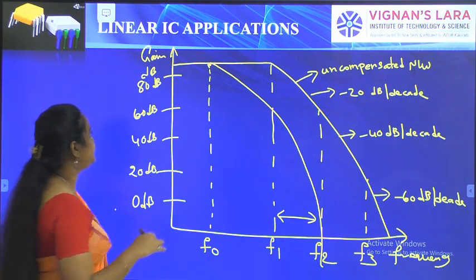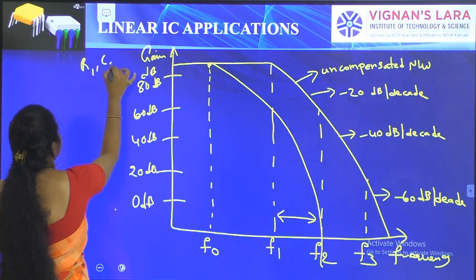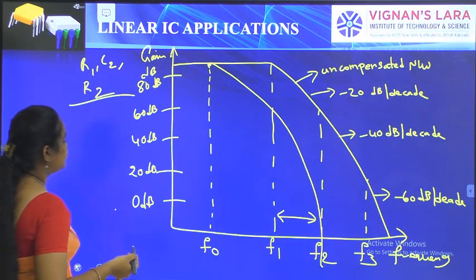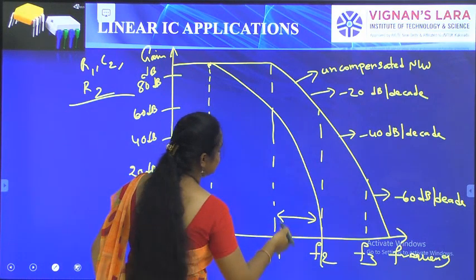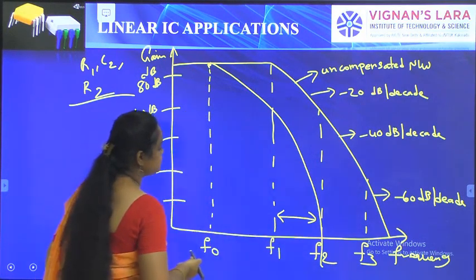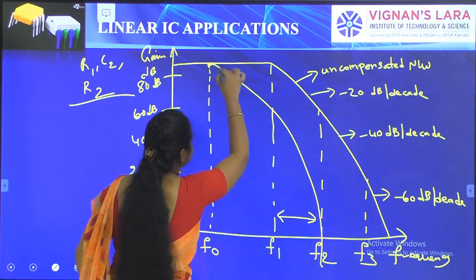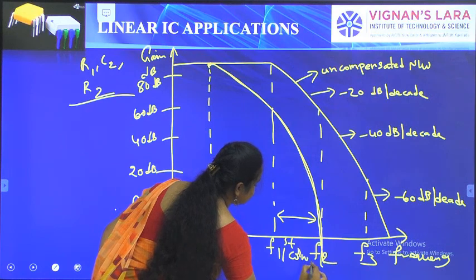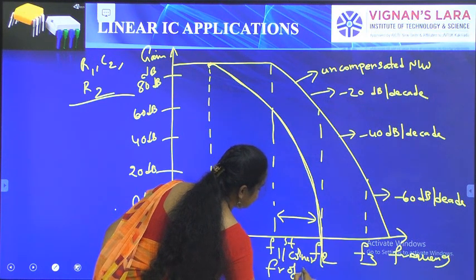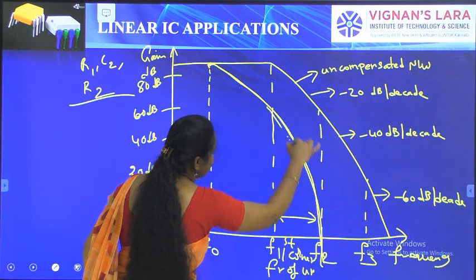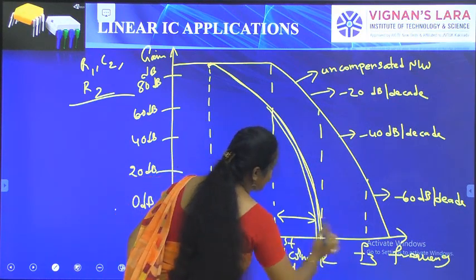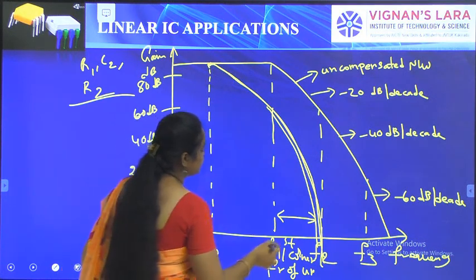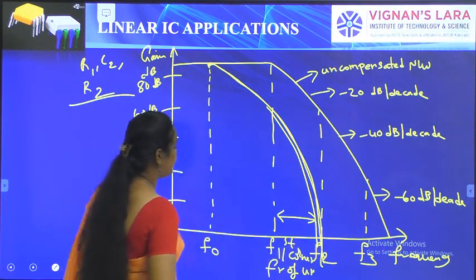The values of R1, C2 and R2 are selected like that. So here the break frequency f0 matches with the first corner frequency of the uncompensated system. F1, F2, F3 are the corner frequencies of the uncompensated system.